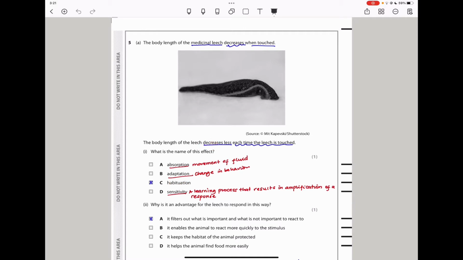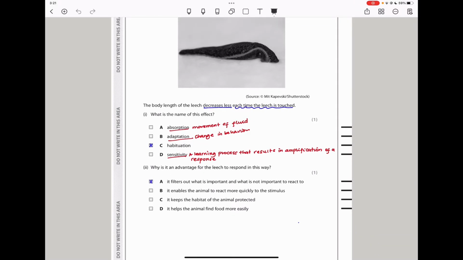each time you touch this leech, the body length will decrease less as the stimulation occurs. So that is a learning process. The leech is learning to deal with this stimulation, and the leech is assessing this stimulation to see if it's threatening or not in order to deal with threatening stimulation appropriately in comparison to non-threatening stimulation. So the answer should be C.